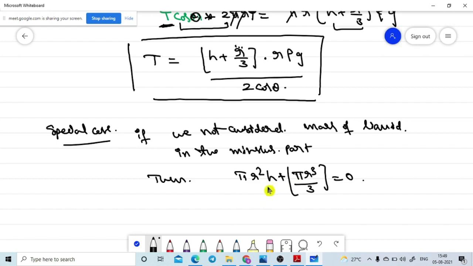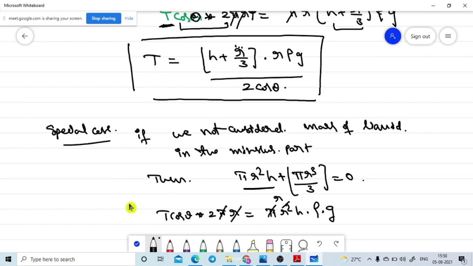The upward force is equal to T cos theta into 2 pi r, which equals the volume, pi r square h, into density rho, acceleration due to gravity g. Then again apply this, r square, the remaining r is available here. Pi cancels. Then tell me, T is equal to